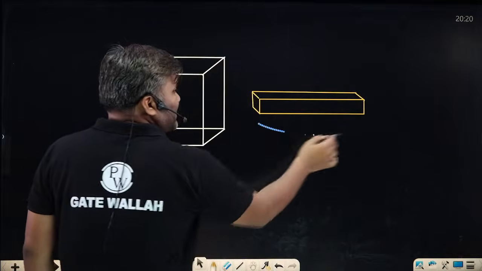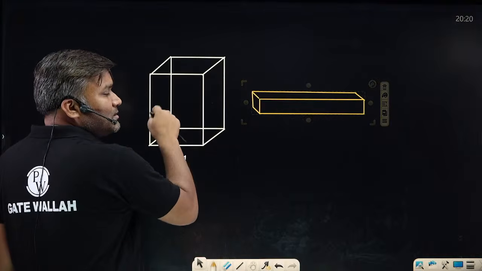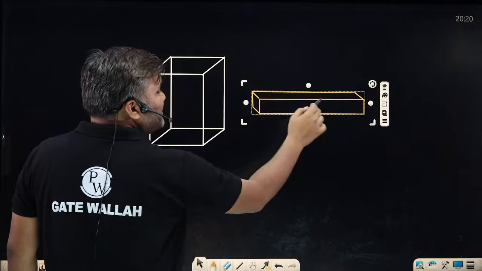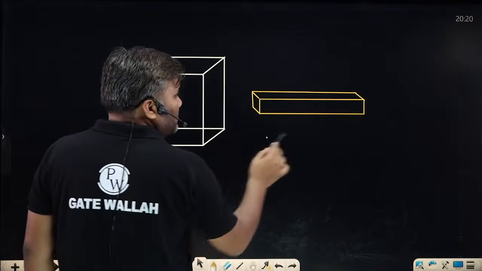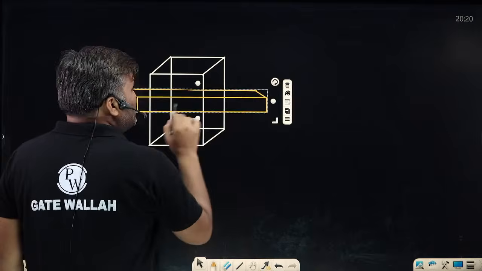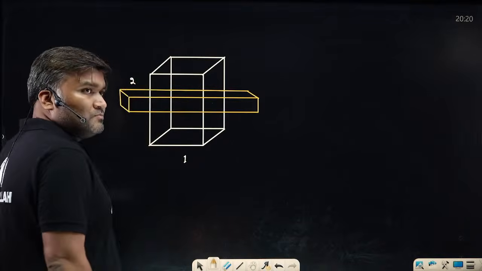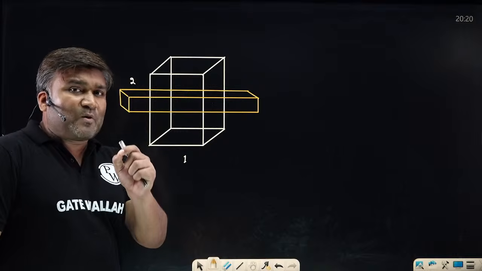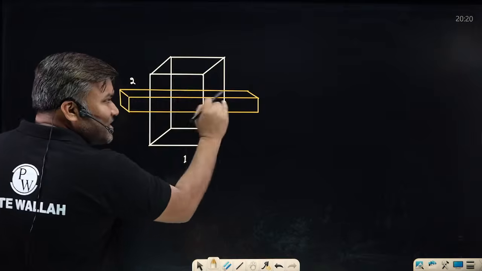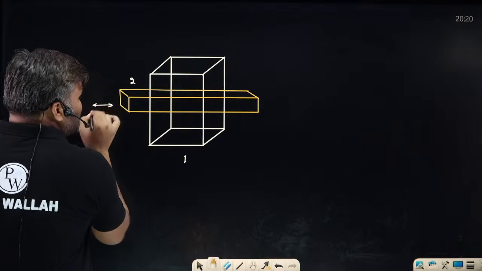Now imagine I take this shaft and I put it inside that hole like this. Can you imagine? Between this body 1 and this body 2, there is only one possibility of translation, along this hole, along the x-axis. So only this kind of motion is possible.